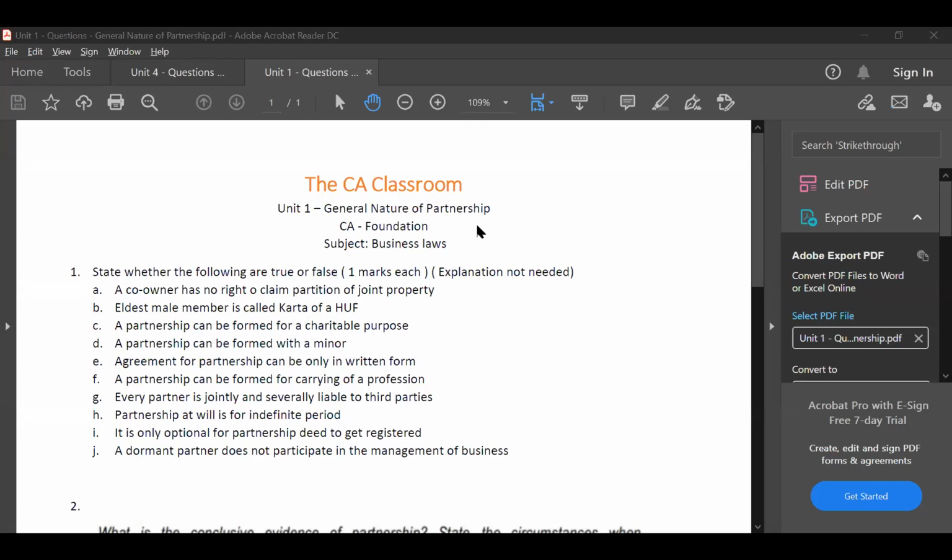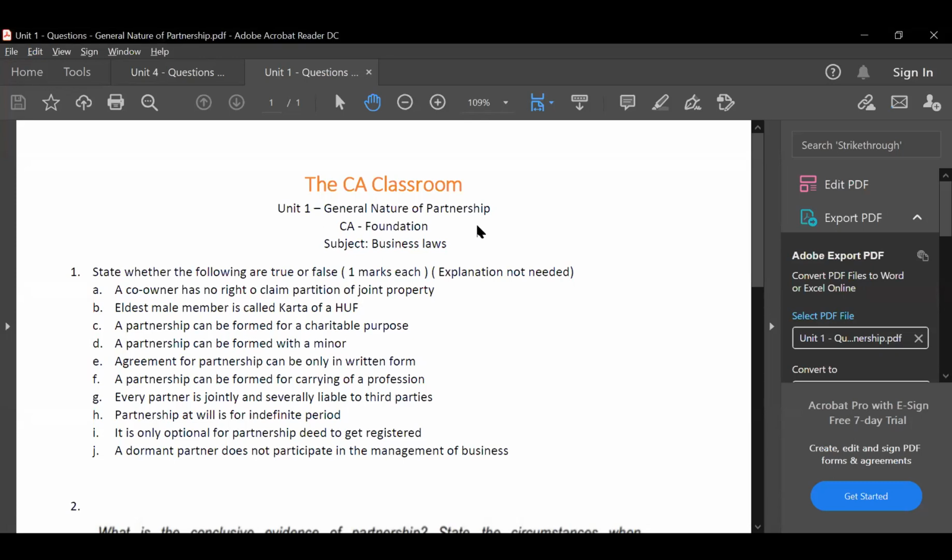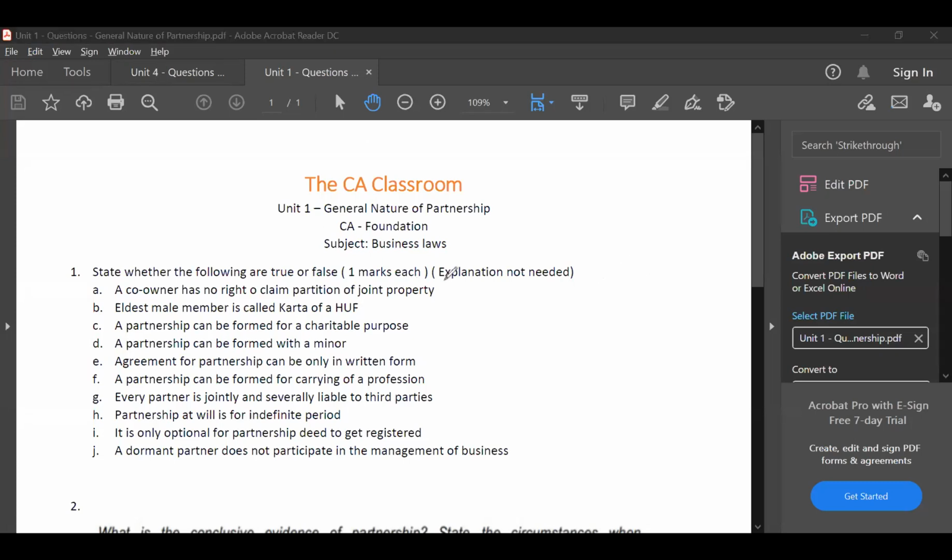Answer, true or false, guys? False. Everybody has given me false. That is the correct answer. First question answer is false. A co-owner has the right to claim partition of joint property. Second question, can you read?